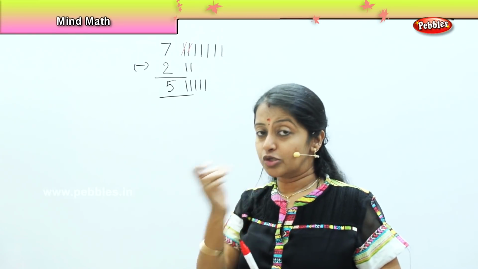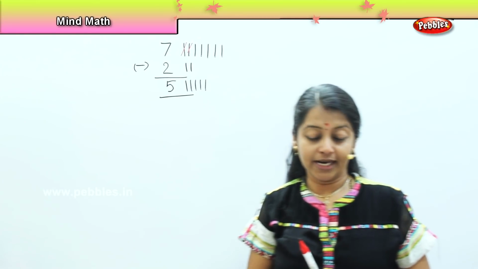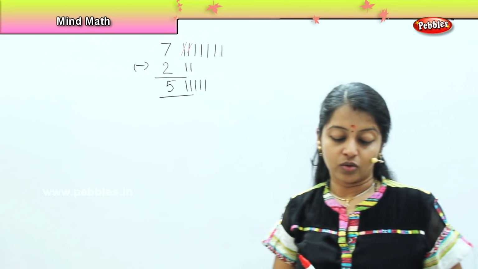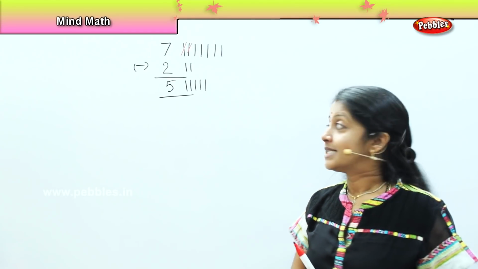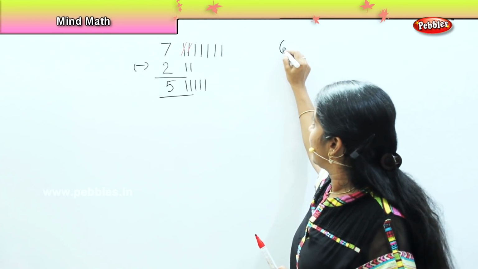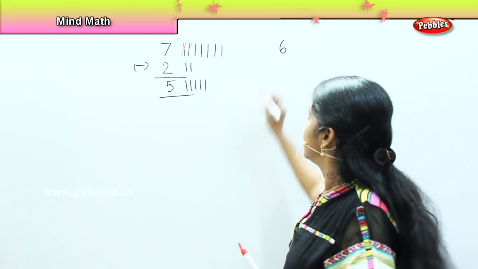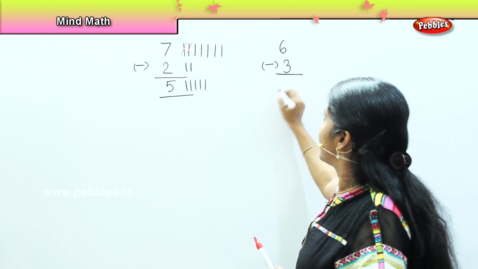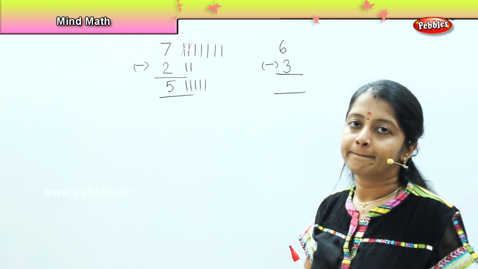Clear? Were you able to solve along with me? Great. So shall I ask you the next question? Okay, fine. So here it goes. Mani bought 6 eggs with him. While he was bringing the eggs, 3 eggs broke. So what is the balance eggs which he has with him?